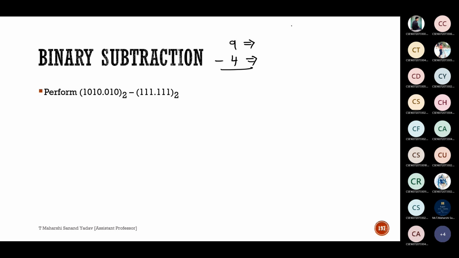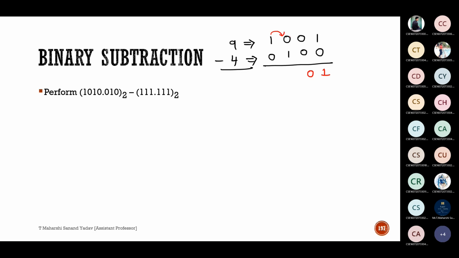So equivalent of 9 is 1 0 0 1. 4 is 0 1 0 0. Next, perform subtraction. 1 minus 0 is 1. Here 0 minus 1, 0 minus 1 means 1.